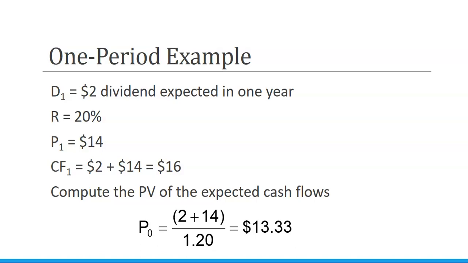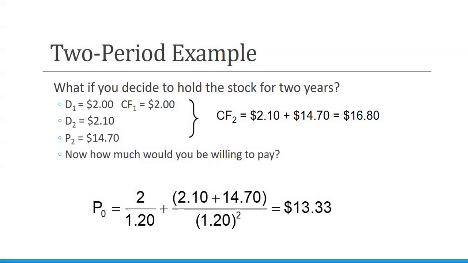What happens when we extend that beyond one period? What if we decided to hold on to the stock for 2 years? Then the first dividend is $2. We assume dividends grow every year. So we assume that because the dividend grew, the price of the stock will also grow.